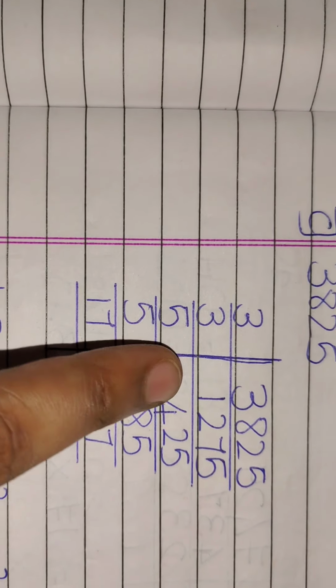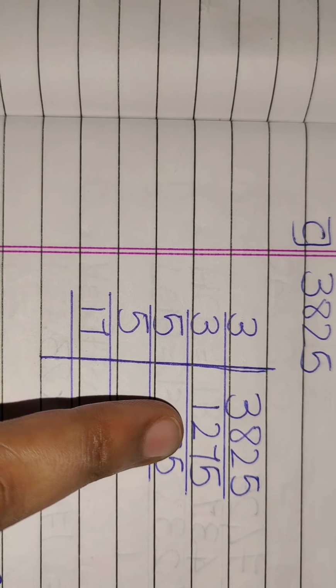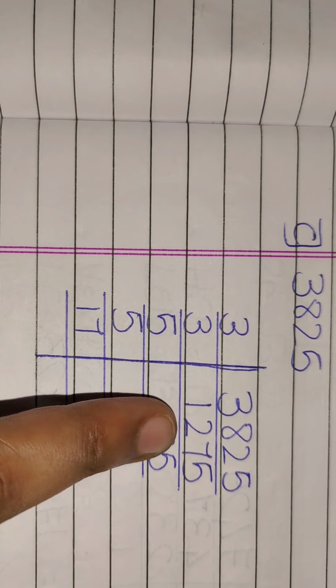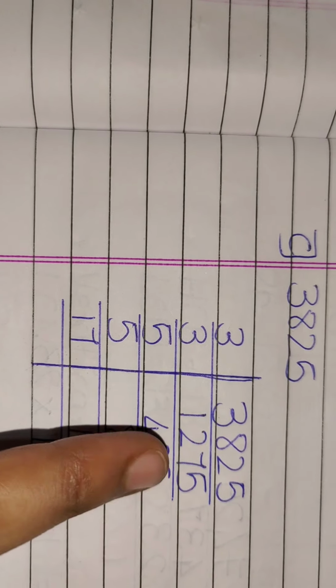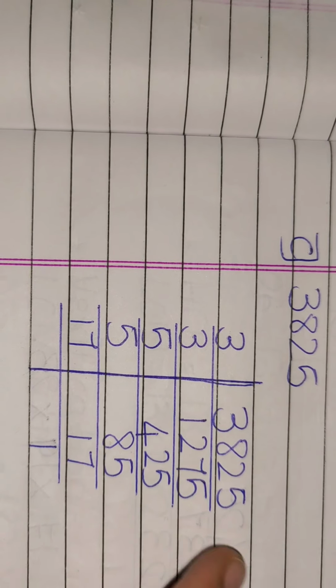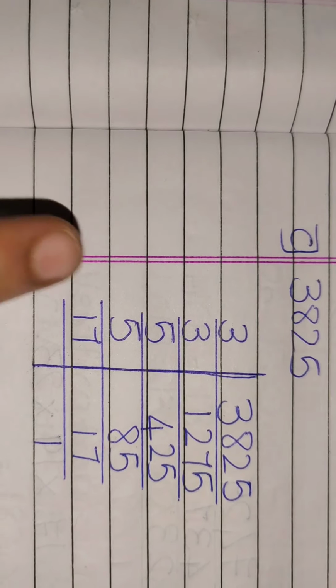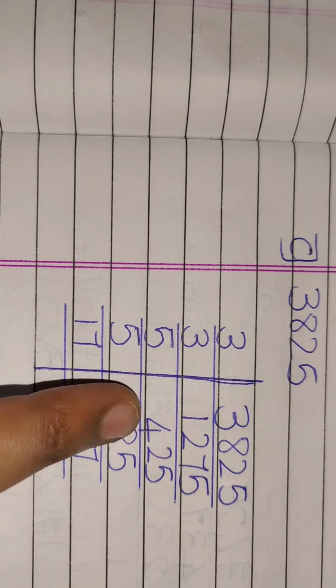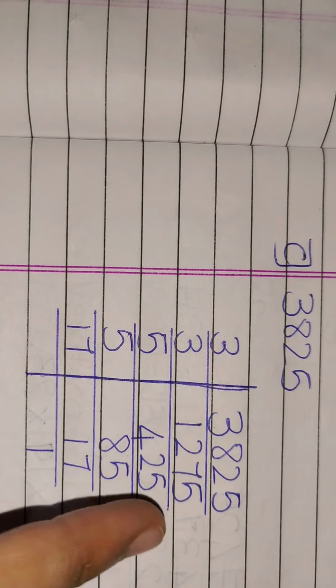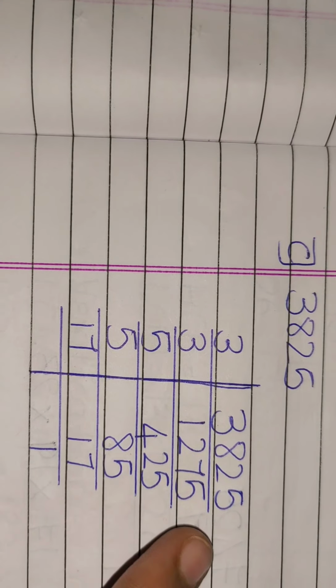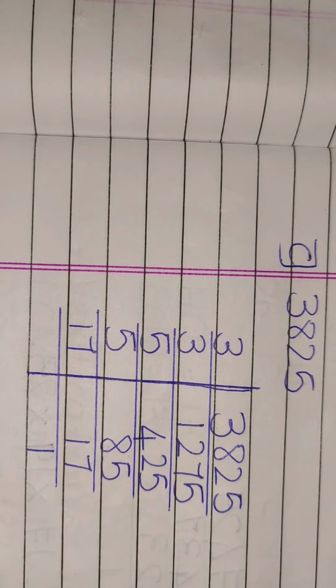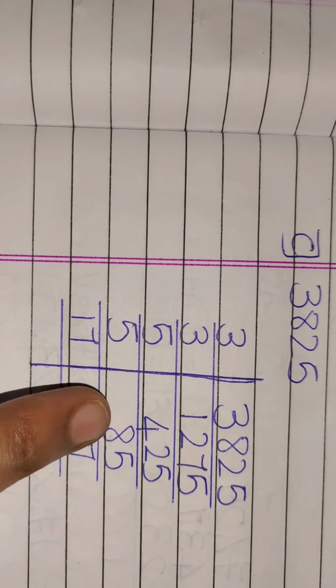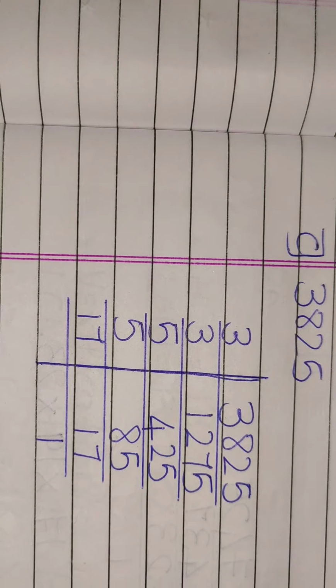3 ones are 3. 3 twos are 6. 8 minus 6 is 2. So 2 it will remain. So 22. 3 sevens are 21. 1 will remain. 3 fives are 15. Again this will divide by 3 itself. 3 fours are 12. 3 twos are 6. Now 15 will remain. 7 minus 6 is 1. 15. 3 fives are 15. 5 eights are 40. 5 fives are 25.